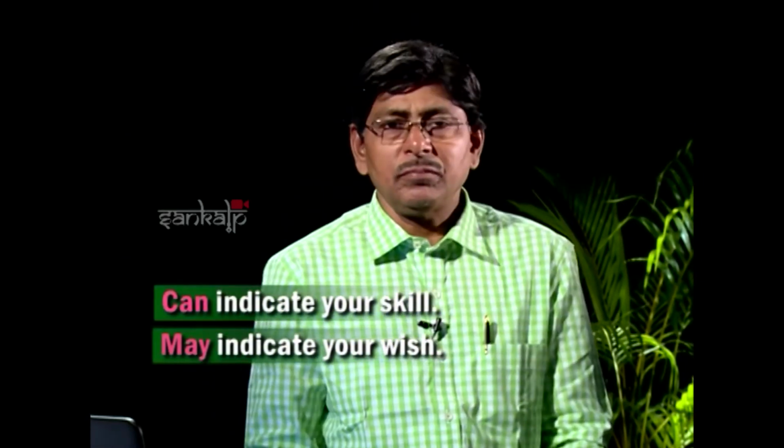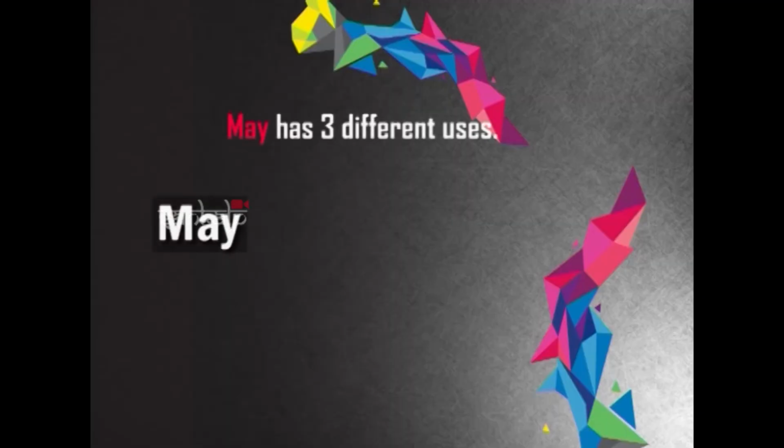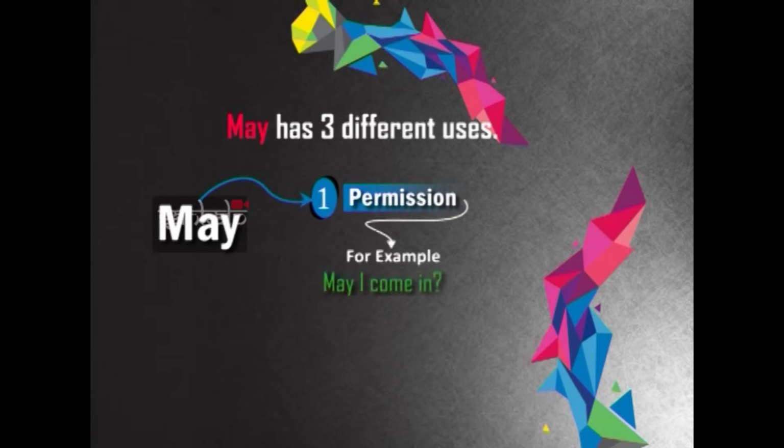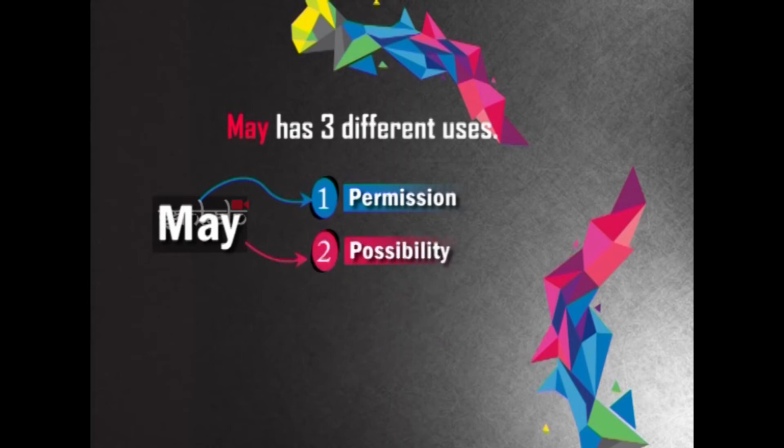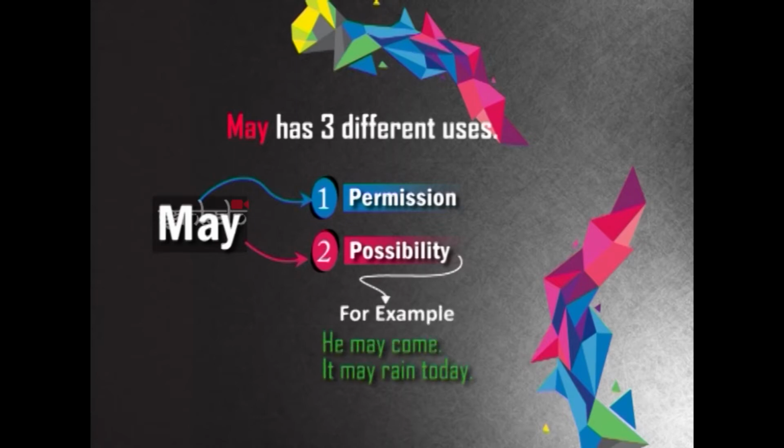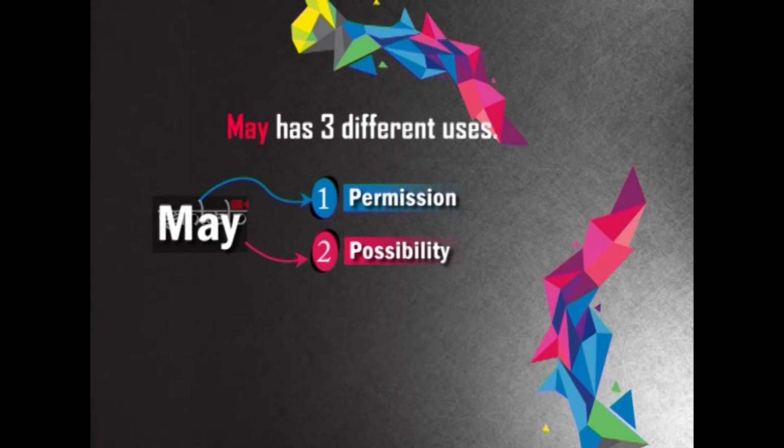May has, as I told you, 3 different uses. You can use may in permission. May I come in? May I do this? May I go there? Similarly, may is used in possibility. Possibility in the sense, you say he may come. It may rain today. These all are possibilities. There is no surety, but it is possible.